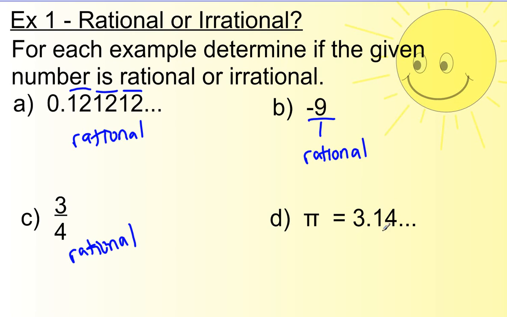This decimal, if you would look at it on a computer or look it up on the internet, you would see it's a number that does not stop. It goes on forever. And it does not have a repeating pattern. Like the first number was 1, 2, 1, 2, 1, 2. There is no repeating pattern that continues forever in pi. So this number is irrational.